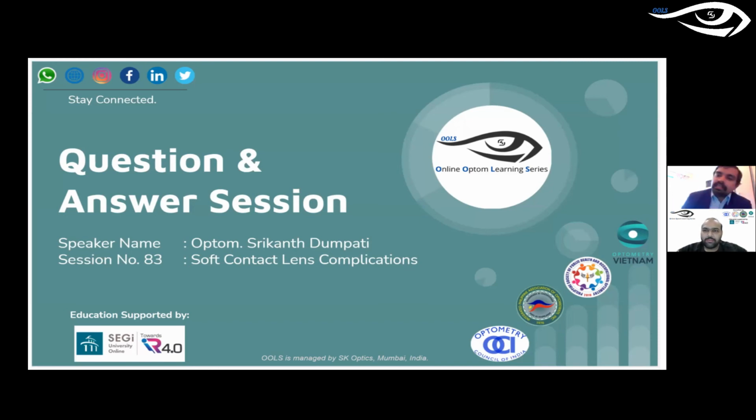See, basically any solution which is available, whether you are dealing with soft lens or RGP or sclerals, which is available in the current market, the recommended period is, once you open it, the maximum you can use it for is 3 months. Not more than that. So that's the key you have to emphasize. Once you open, it's a 3 month period; if not opened, they can go by the expiry date. Okay, so that's one thing.